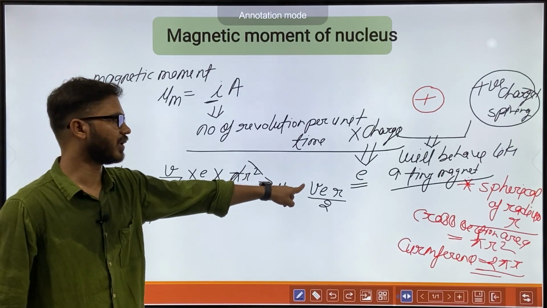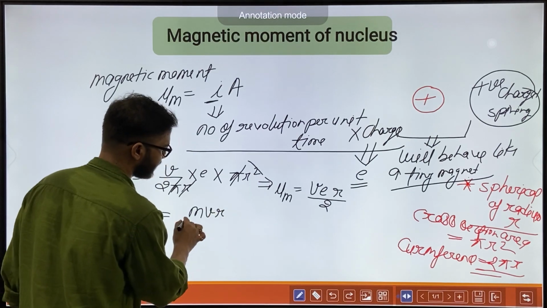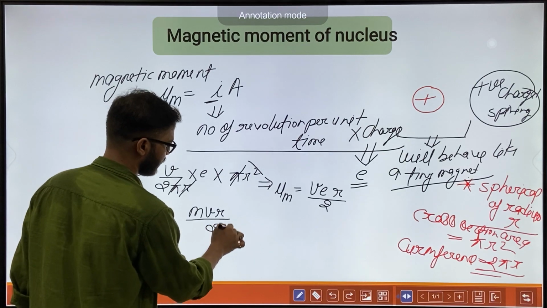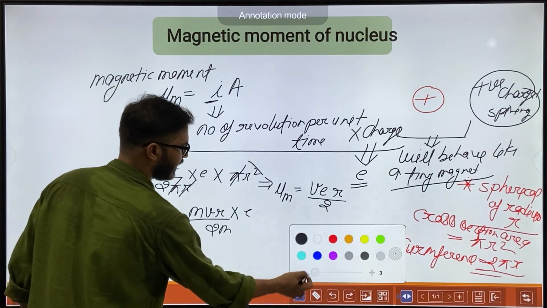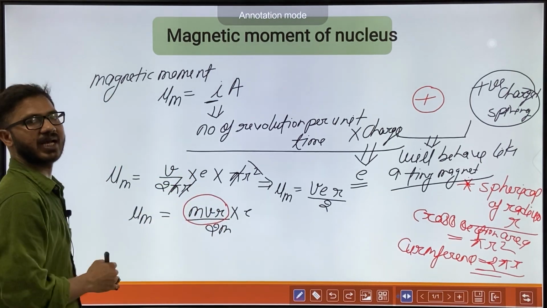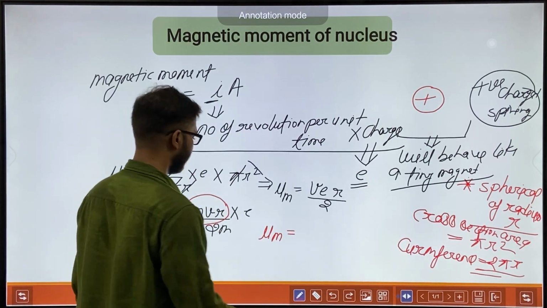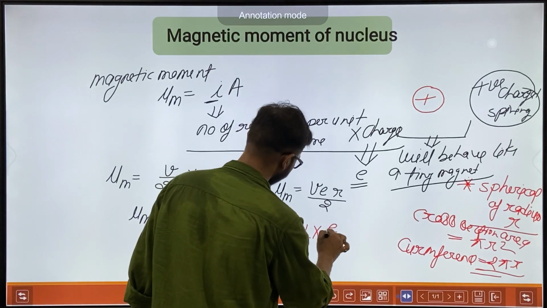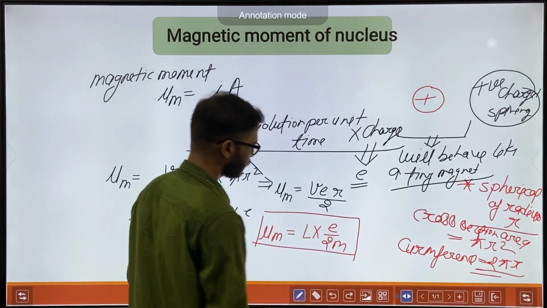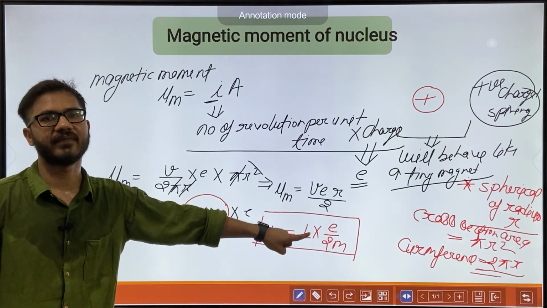Multiplying with m up and down, we can write mvr upon 2m times e. mvr is the angular momentum. So we can say the magnetic moment mu m is equal to L times e by 2m, where L is the angular momentum.